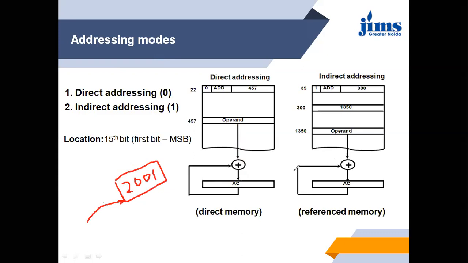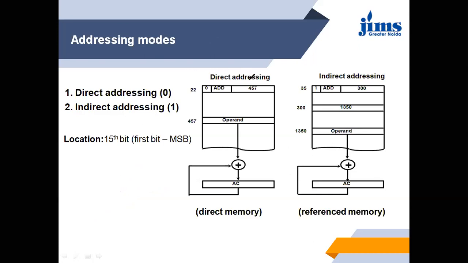But in the indirect case, when the processor has to find the address, first of all it has to refer to some other memory. The address of the opcode is written over here. We will try to understand this by the given example.